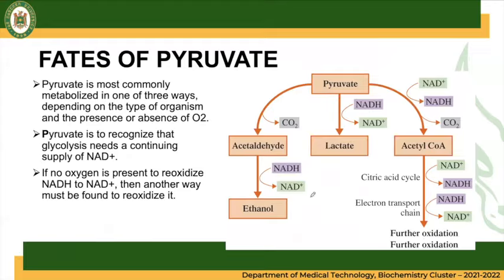Okay, so there are different fates of pyruvate. What will happen once your pyruvate is produced? There are three fates of pyruvate here. It can undergo ethanol formation, it can undergo lactate formation, and it can also be converted to acetyl-CoA, which will go to the citric acid cycle and electron transport chain, a further oxidation that will produce large amounts of ATP.